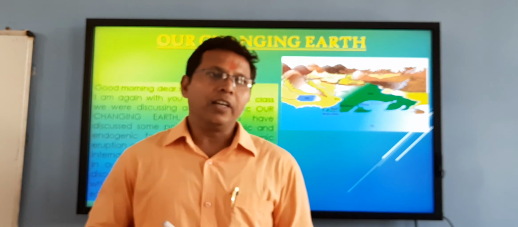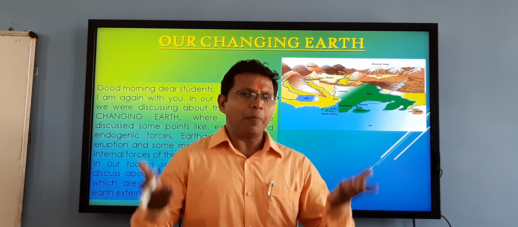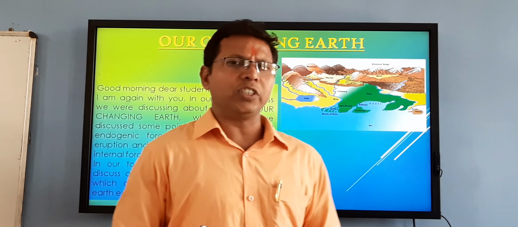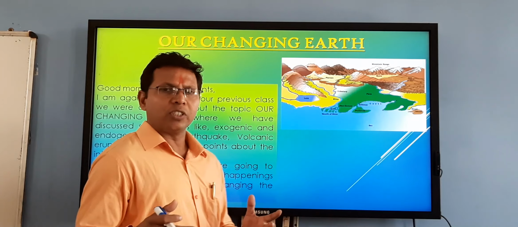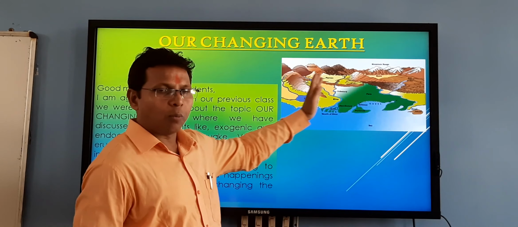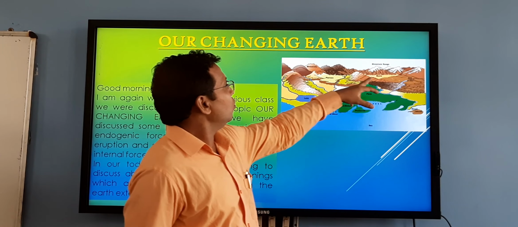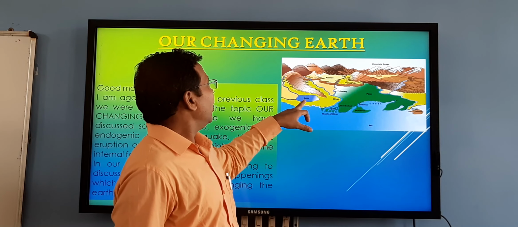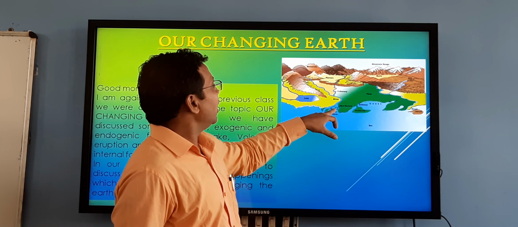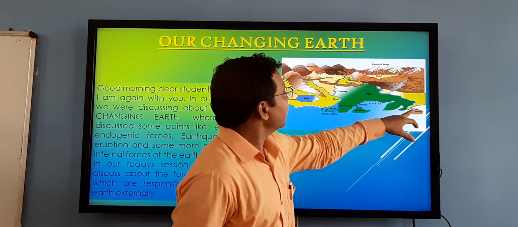We will discuss the forces which act on the upper part of the earth, due to which various types of landforms are created. You can see different landforms here: mountain range, mountain, plateau, basin, tributaries, lakes, rivers, mouth of the river, delta, plain, floodplain, canals, islands, straits.